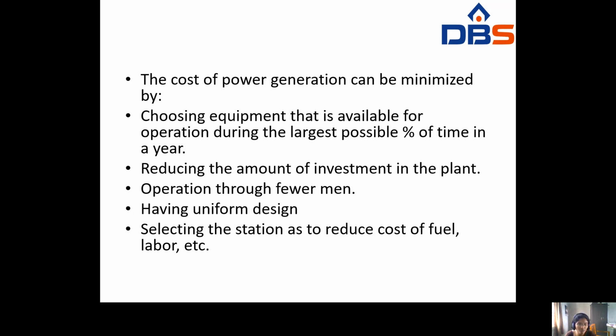By doing all this, you have to minimize the cost of power generation.